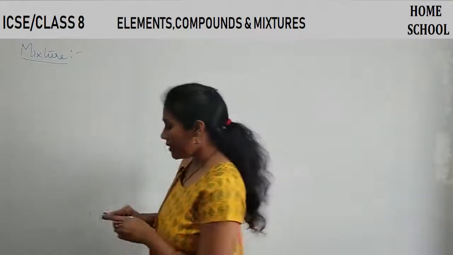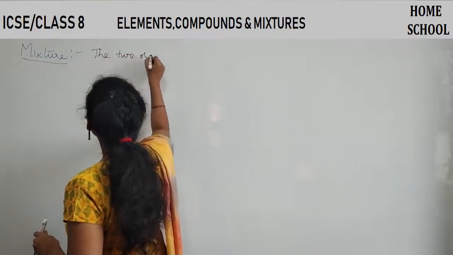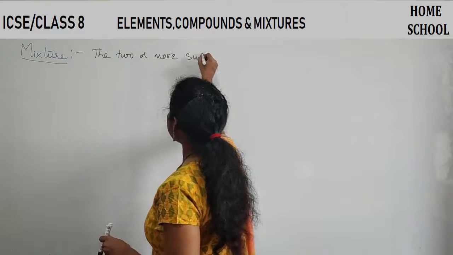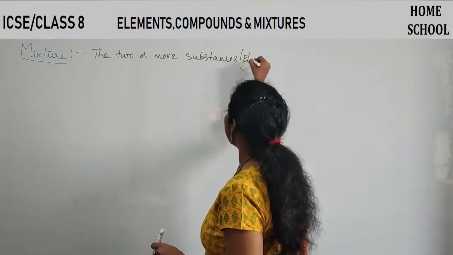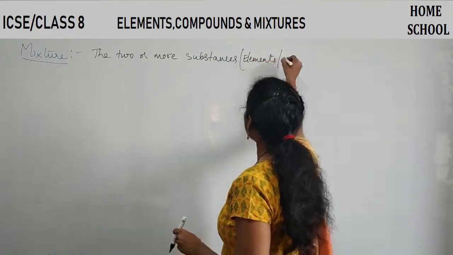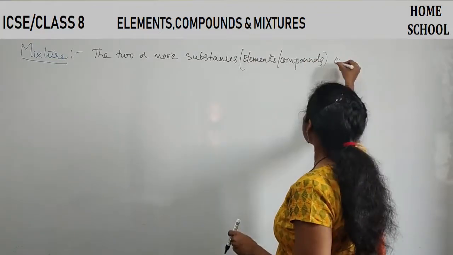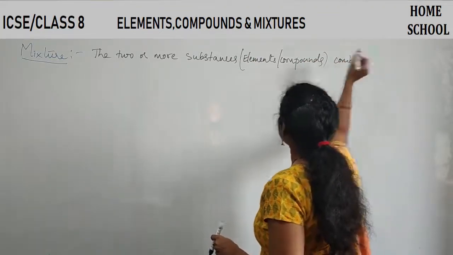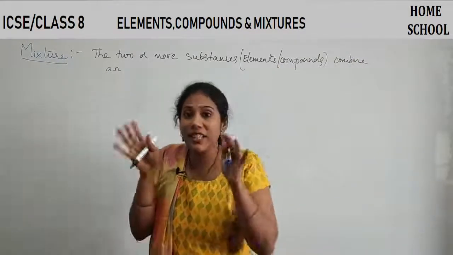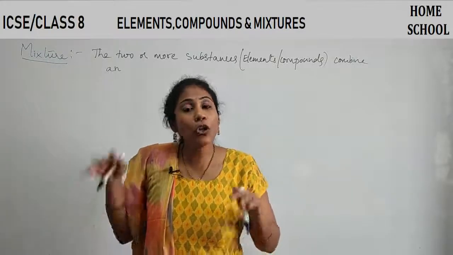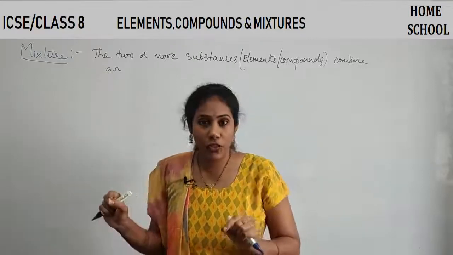Let us try to write its definition. When two or more substances, here the substances can be elements or compounds. Clear? So when two or more substances combine in any ratio, here it is not that they should combine in a fixed ratio. See, water is formed only when hydrogen and oxygen combine in a 2:1 ratio, isn't it?